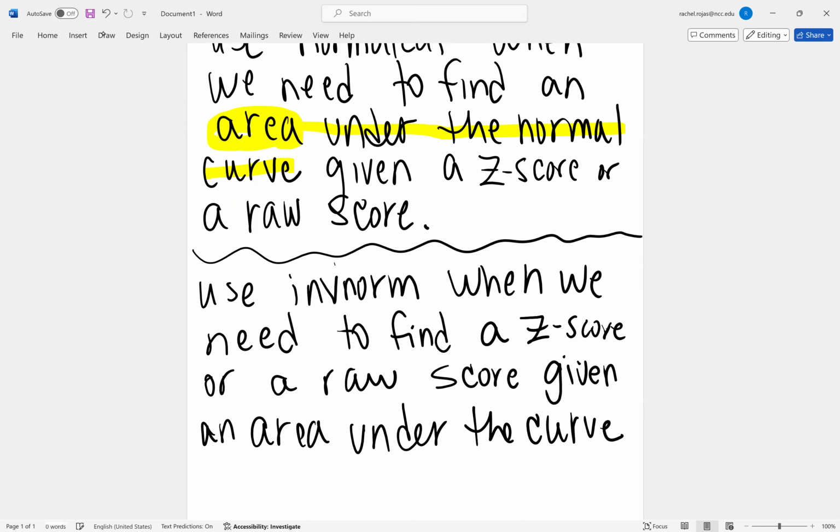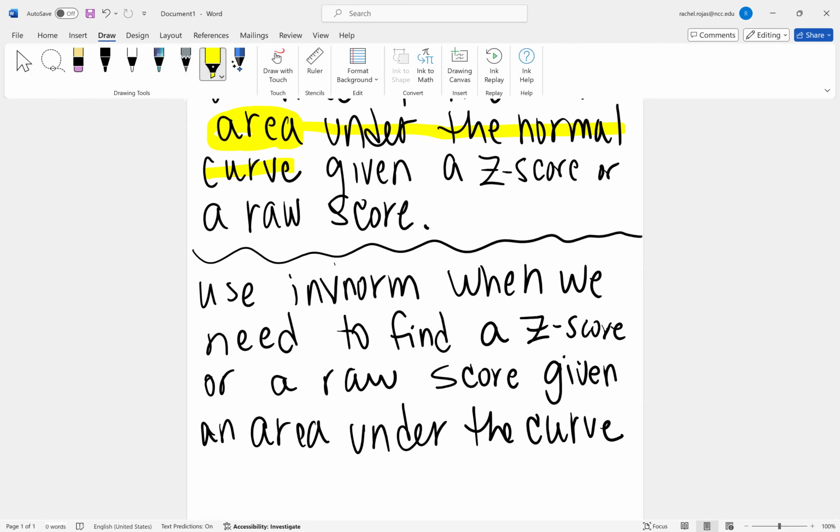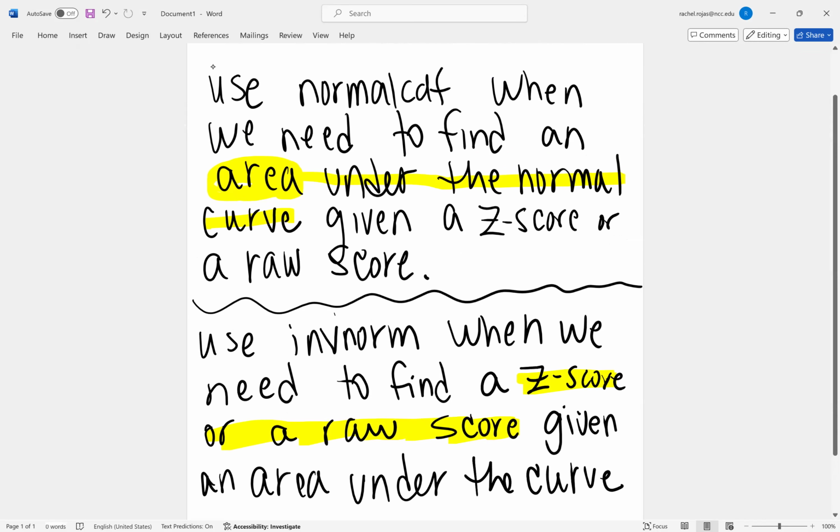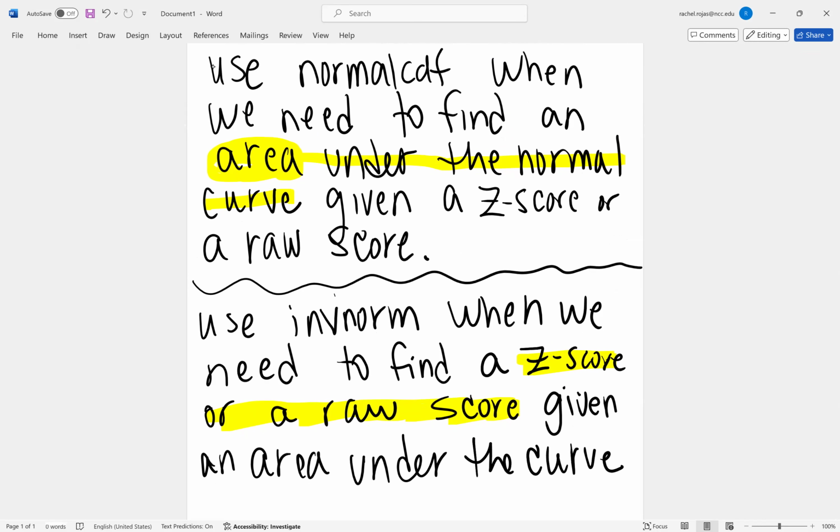So if we know the area under the curve, but we're looking to find a z-score or a raw score. So basically, whenever we're looking for a score, but we know the area under the curve, that's when we use inverse norm. So that's the difference between the two functions. That's how we know when to use either one.